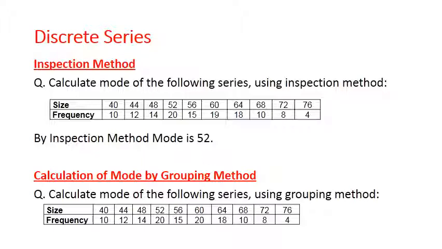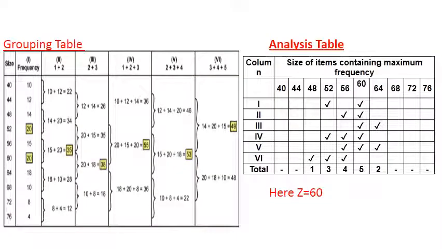So what you have to do at that time, you cannot use the inspection method, you will not be able to find out the mode. Then you will go for the grouping method. You can see below the question: calculate the mode of the following series using the grouping method. It is the same question, but for the observation 60, in the previous question it was 19, and here it is 20. So you have 20 for 52 and 20 for 60. Now which one to select as the mode? For this reason we have grouping.